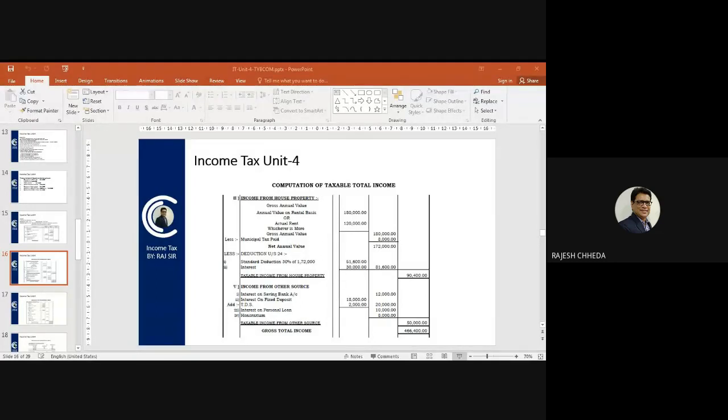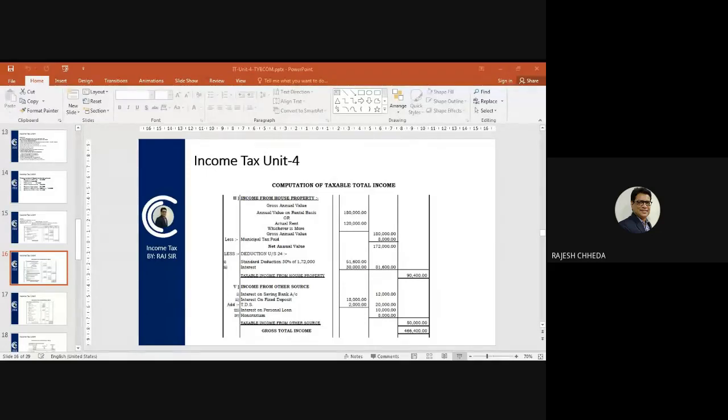Fair enough. Less municipal tax paid by the owner. So the municipal tax, which you assume is paid by the owner, 8,000 rupees, leaves a net annual value of 1,72,000. So 1,72,000 is your NAV. Now you claim deduction under section 24. Once again, in house property, the standard deduction is calculated as 30% of NAV.